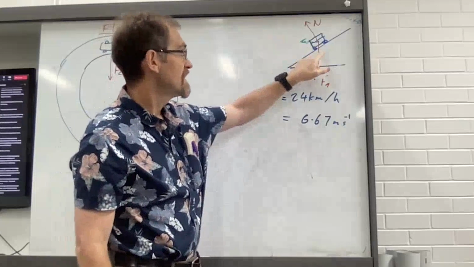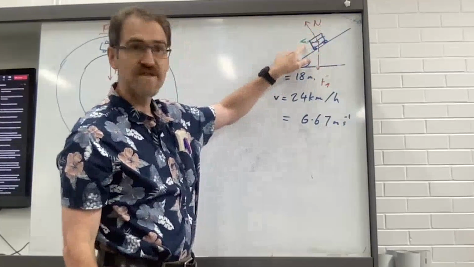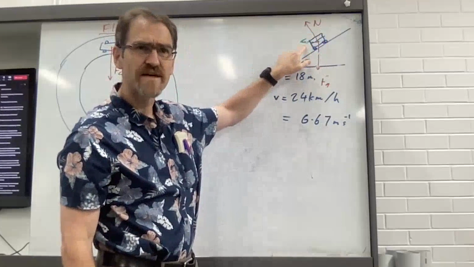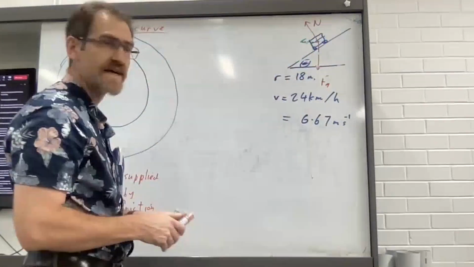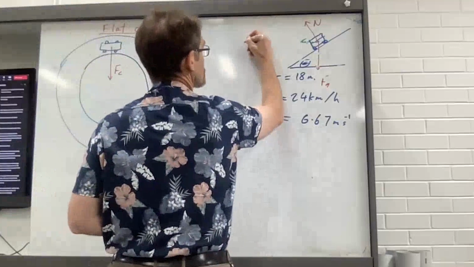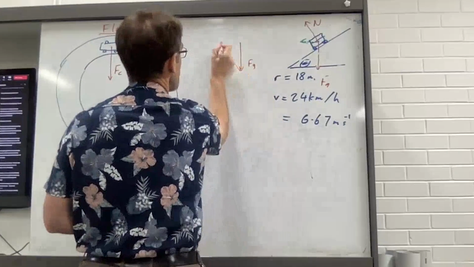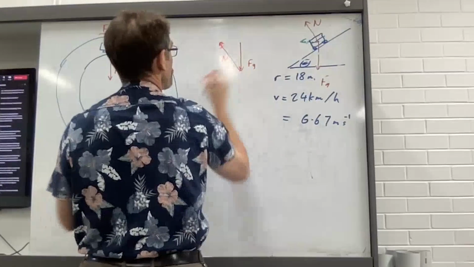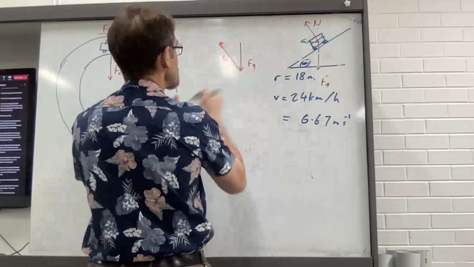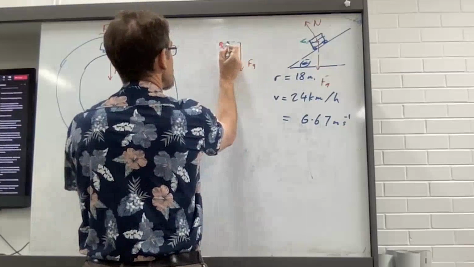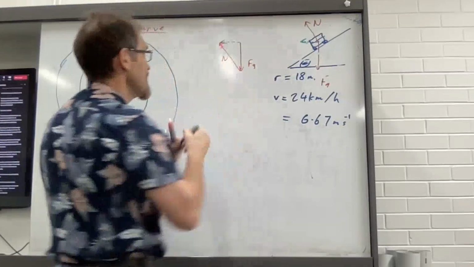We've got the net of the two vectors, and it makes a nice triangle. So here's my force due to gravity, here's my normal force, and this is the net force.